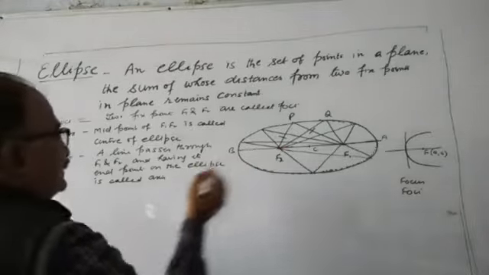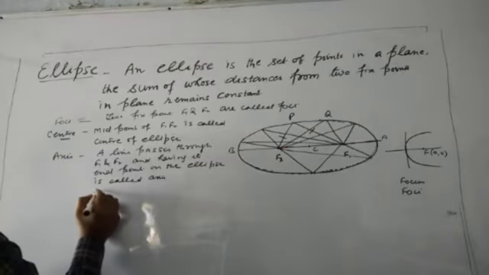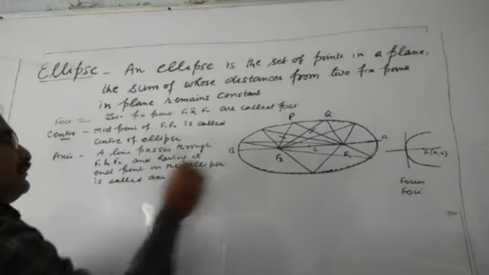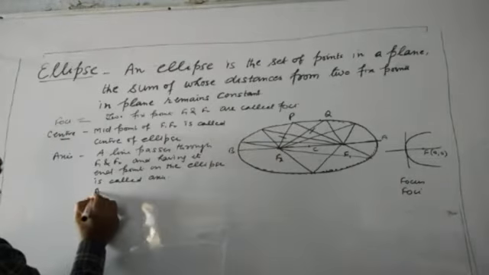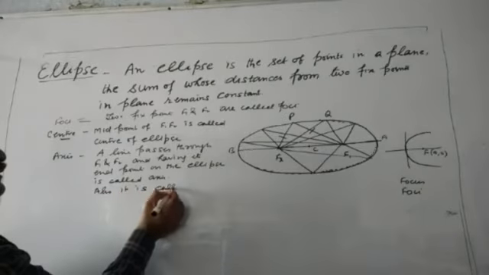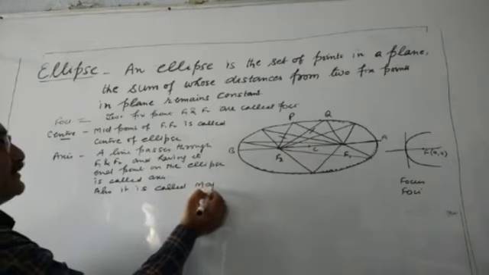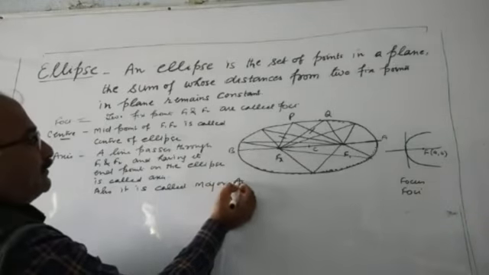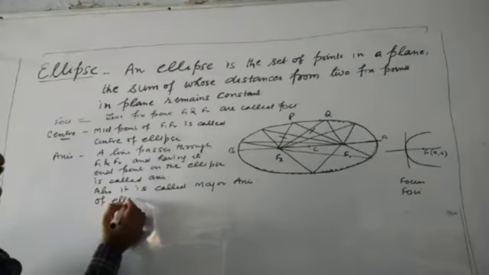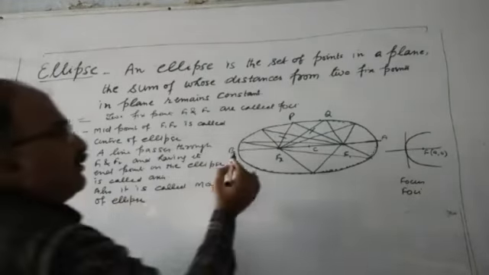This is called axis. A special name is given to it. It is called major axis of ellipse. This is called major axis, AB.